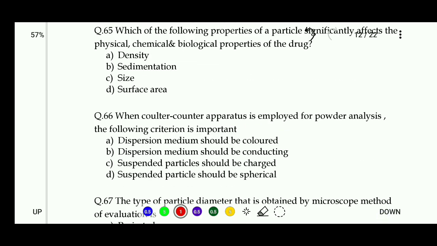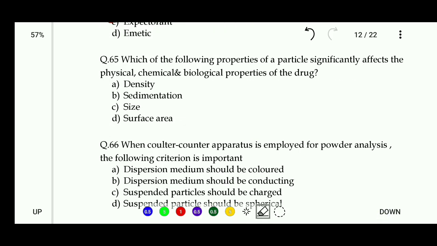Now let's see question number 65. Which of the following properties of particles significantly affect the physical, chemical, and biological property of crude drugs? Options: density, sedimentation, size, or surface area. So the right answer of this question is size. Size is the property of particles that significantly affects the physical, chemical, and biological property of crude drugs.